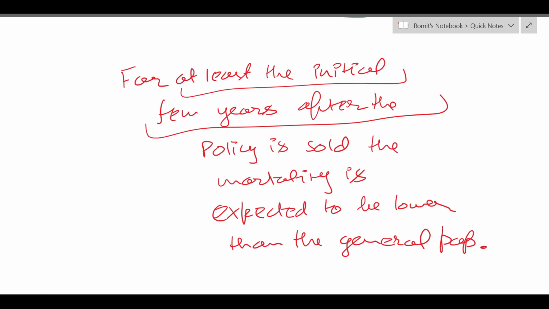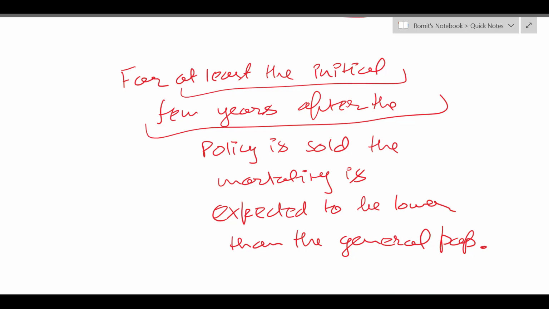So their mortality on average over time would become similar to that of the average population, right? But for the first few years, where I have specifically selected policyholders who are healthier than the average population, their mortality would be lower.